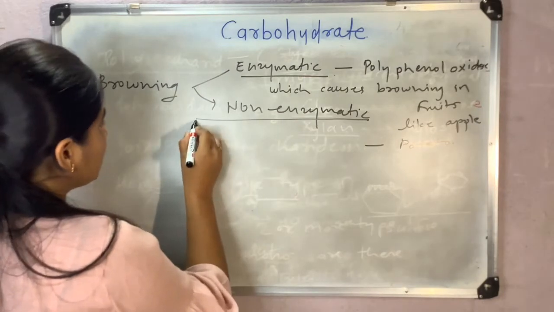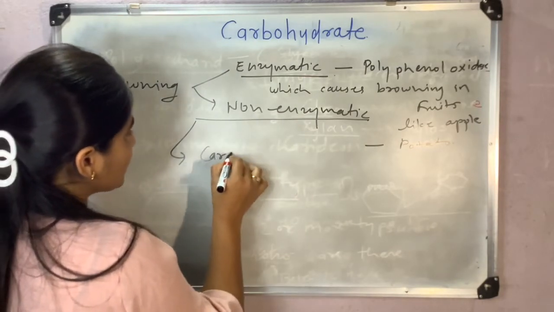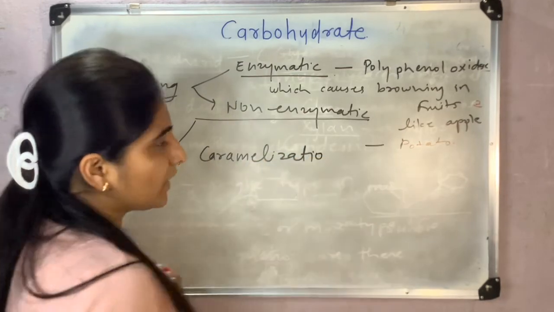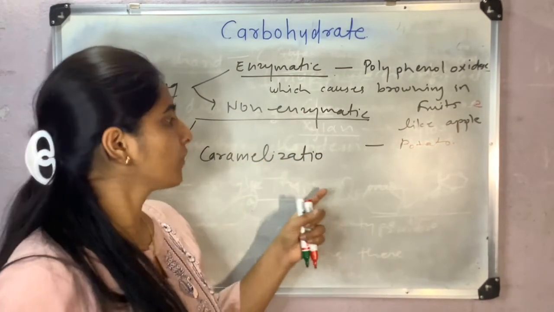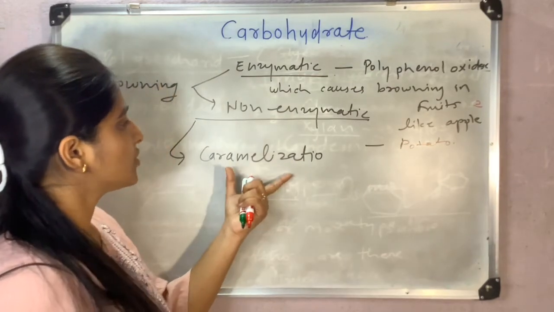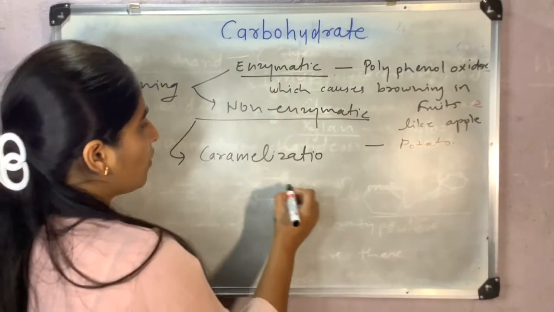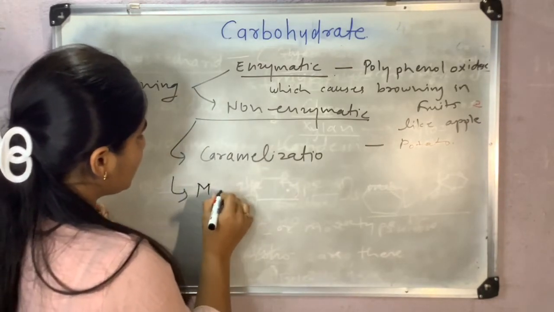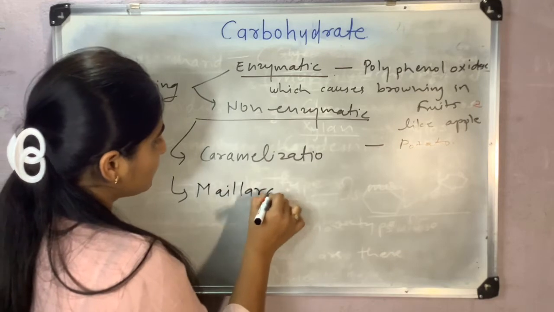Non-enzymatic browning includes caramelization. Caramelization is heating sugar to a high temperature, which causes browning of the sugar. And the next one is the Maillard reaction.